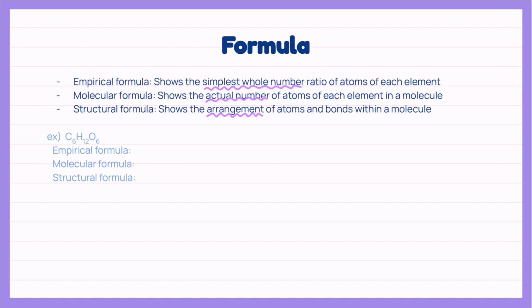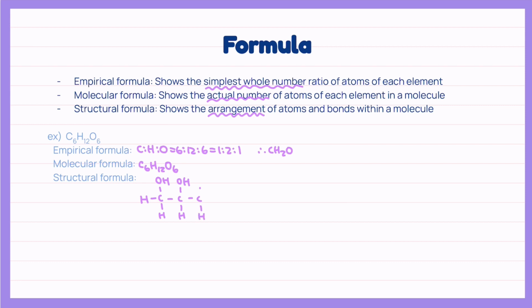Take a look at the following example. Glucose, or C6H12O6, would have an empirical formula of CH2O, as we use the simplest ratio of 6, 12, and 6. The molecular formula would be the same as the formula given, as it is the actual number of each atom. Structural formula would be expressed like this.